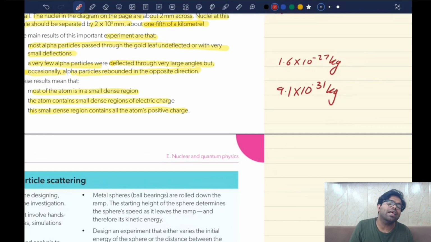It is about 10,000 times smaller than that of a neutron or a proton. So for all intents and purposes, we can neglect the mass of the electron.